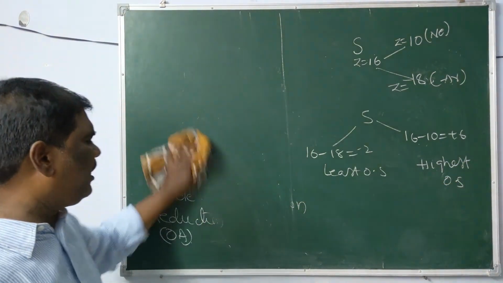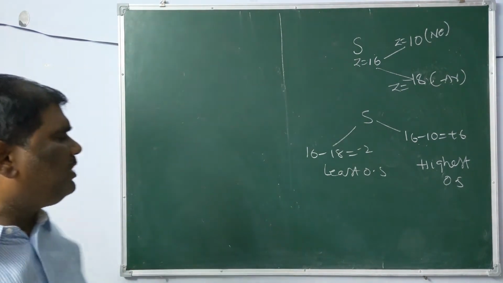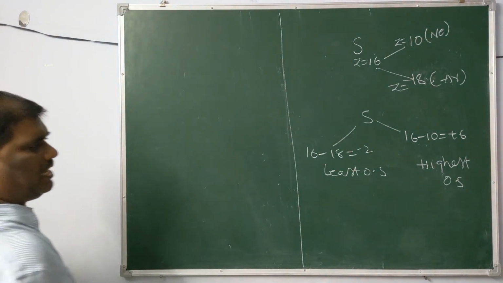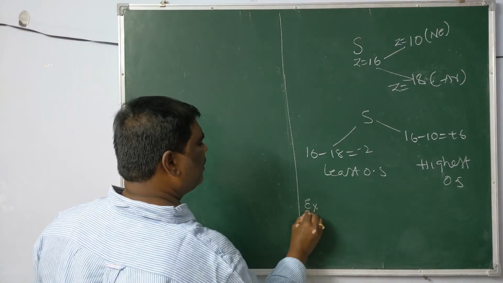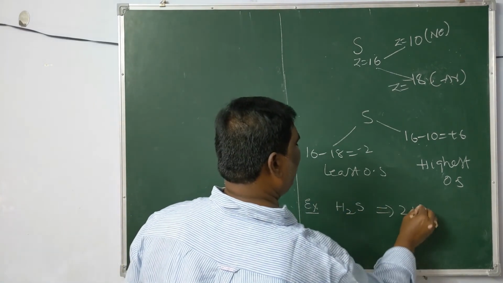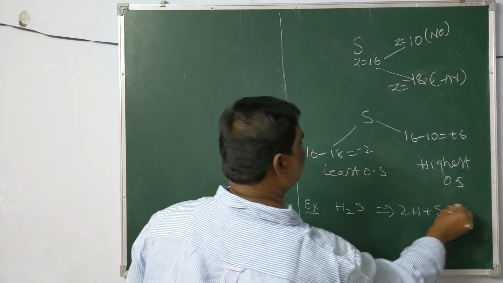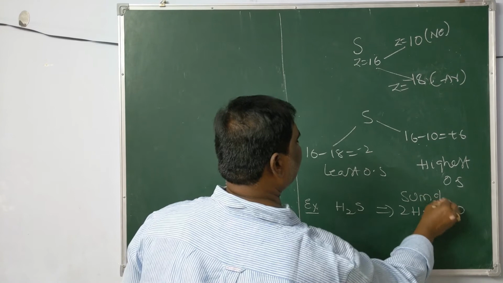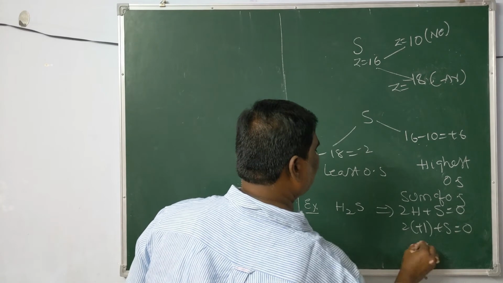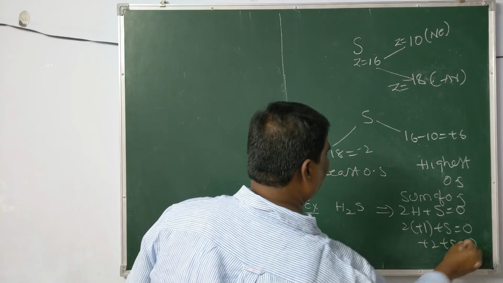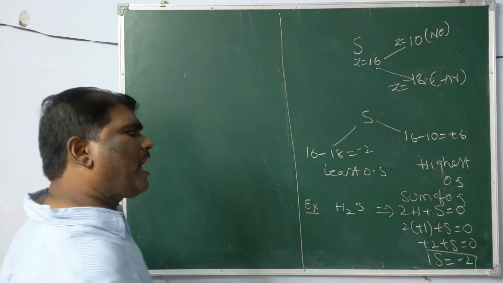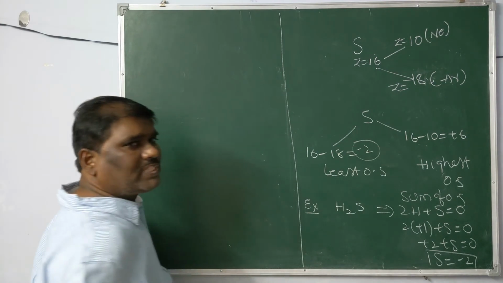Now we are going to verify which functions as an oxidizing agent, which functions as a reducing agent, and which functions as both. Now, for example, I am taking H2S. For H2S, 2 hydrogens plus 1 sulfur is equal to 0. The sum of oxidation states is equal to 0. On calculation, sulfur will get a -2 oxidation state. -2 is the lowest oxidation state for sulfur.